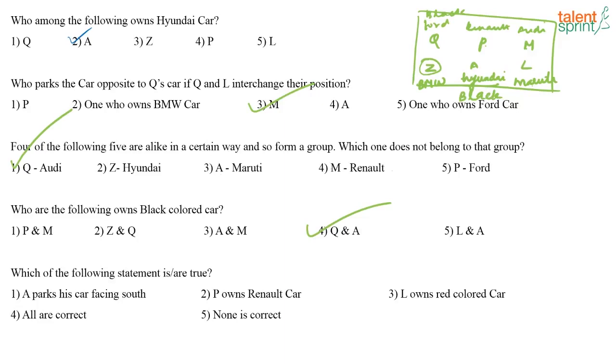Now, which of the following statements is or are true? A parks his car facing south. No, that's not true. P owns a Renault car. Yes, that is true. L owns a red colored car. No, L owns a white colored car. All are correct. No, that's also not right. So the correct answer here is option 2. P owns a Renault car. Yes, everyone got it correctly. Shall I move on to the next set? No doubts in this one, right?